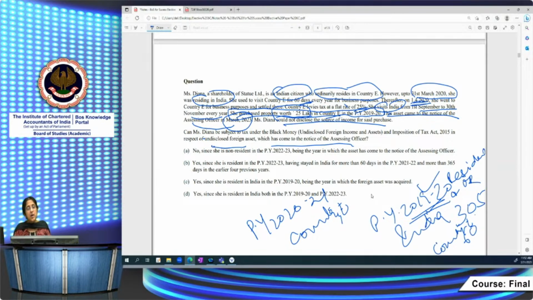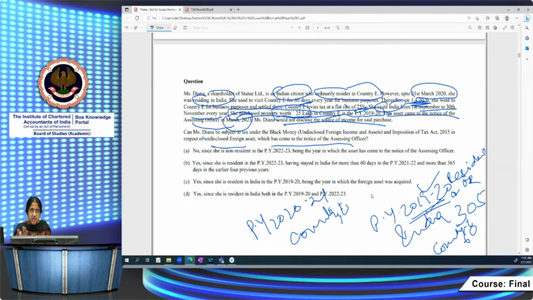Now let us see what happens to Diana in the current year. She is a non-resident because she has not come to India in previous year 22-23. The question says that from 1/4/2020 she went to country E for business purposes and she settled there itself. That means she has not come to India.